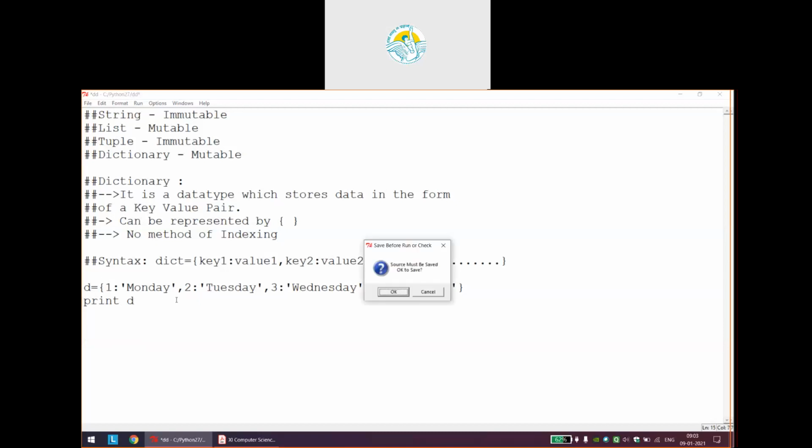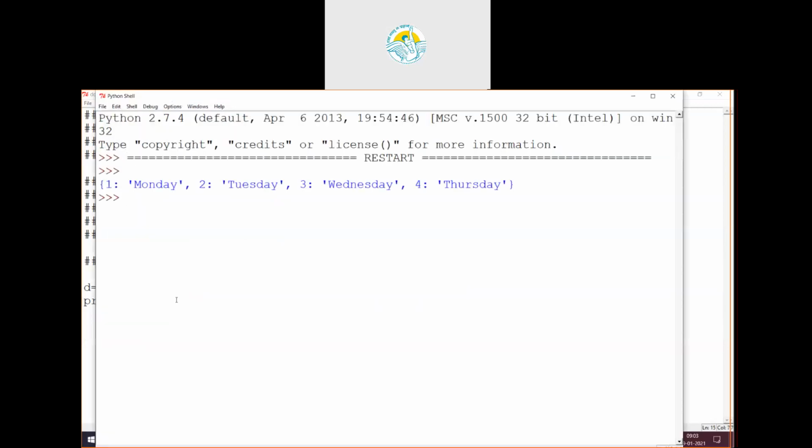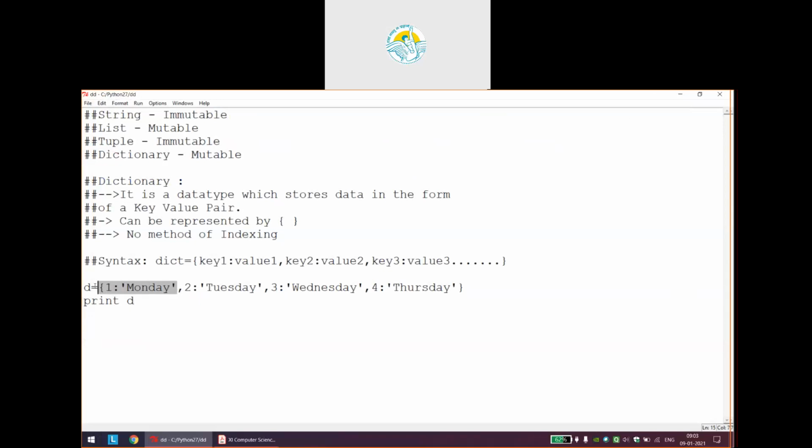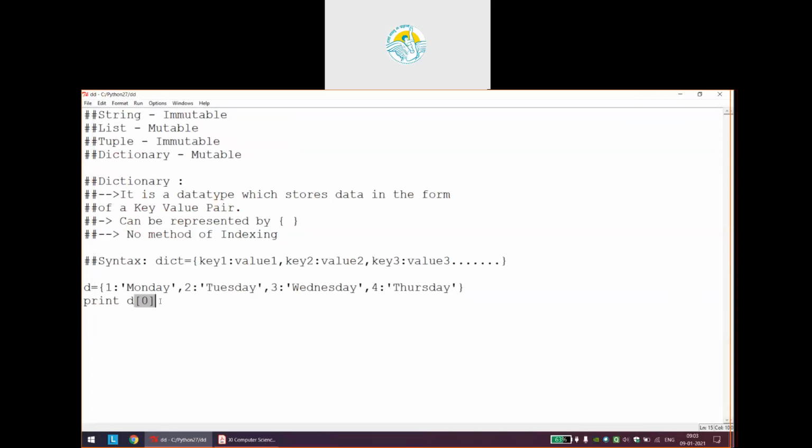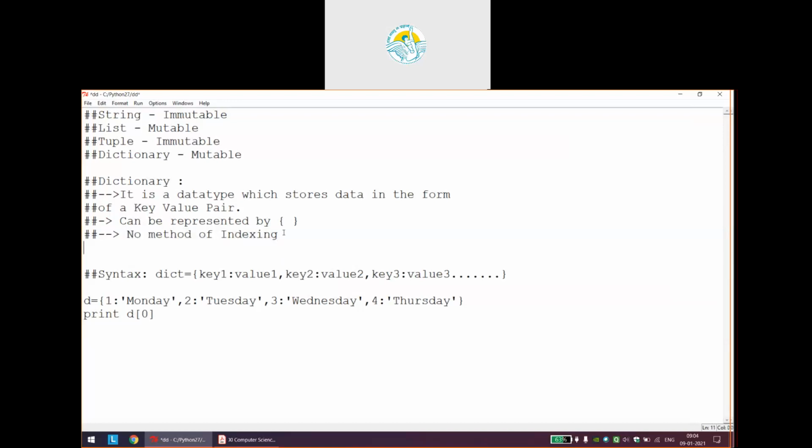Suppose this is working. Now if we are in an assumption, okay sir, this entire is 0th index, this entire is first index, this entire is second index, this entire is third index, and I want to print the 0th index. And if I try say d of 0, it will definitely give an error. Okay, so one thing should be very clear, that there is no method of indexing in dictionary. तो फिर हम पते की बात करेंगे सर, हम वैल्यूज या कुछ प्रिंट कैसे करेंगे. सो आई एम राइटिंग द पॉइंट फॉर दैट ऑल्सो.